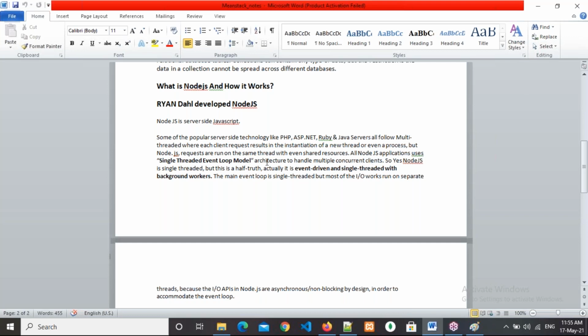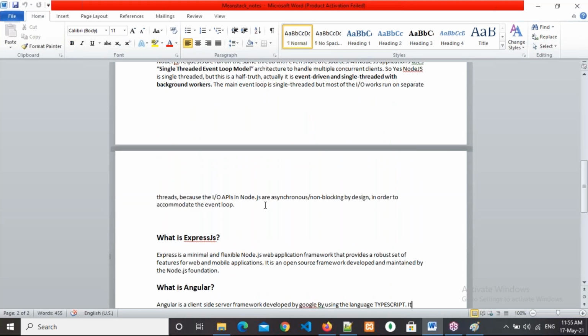So yes, Node.js is single threaded, but this is a half truth. Actually, it is event driven and single threaded with background workers. The main event loop is single threaded, but most of the input output runs on separate threads, because the input output APIs in Node.js are asynchronous and non-blocking by design, in order to accommodate the event loop. I will explain this.